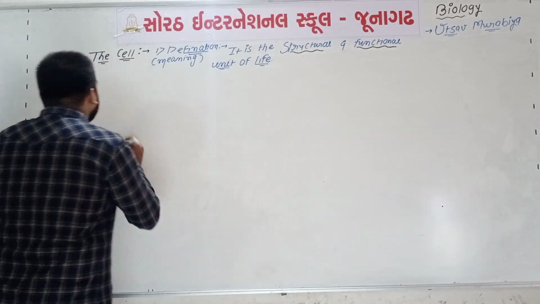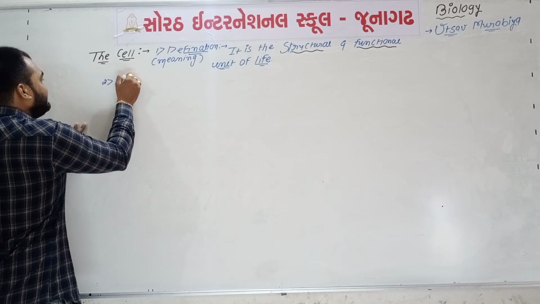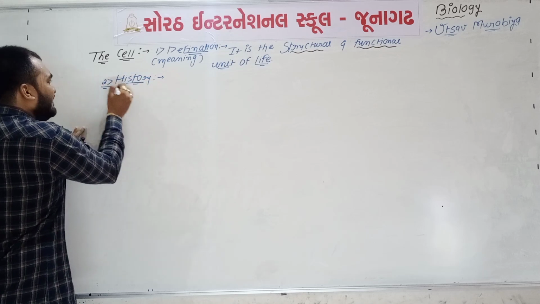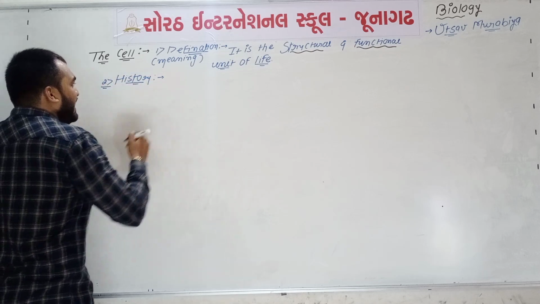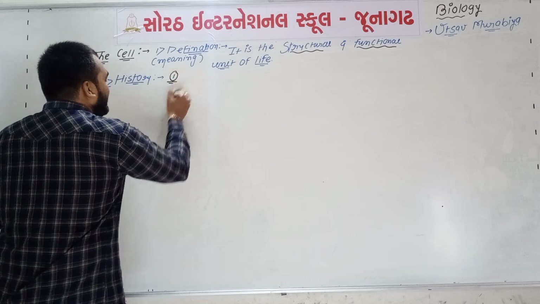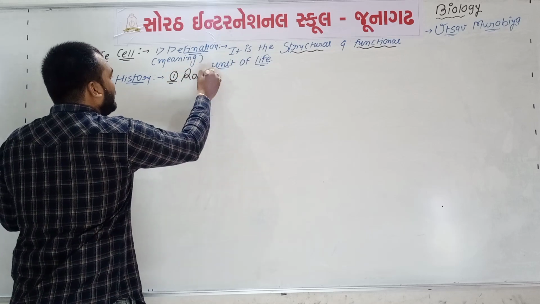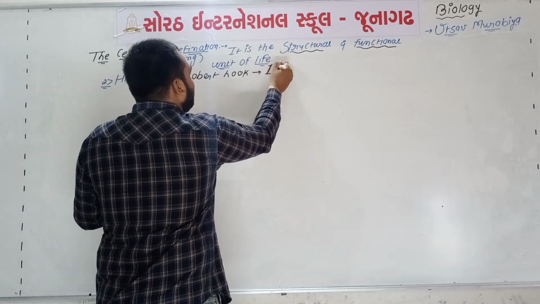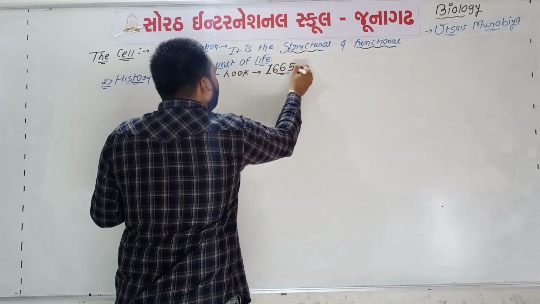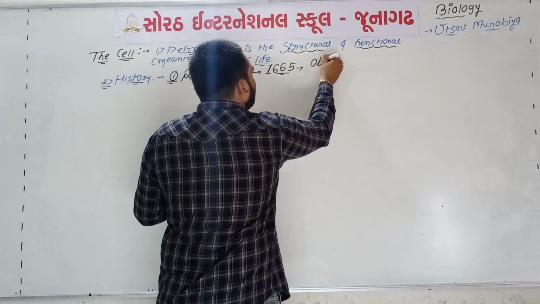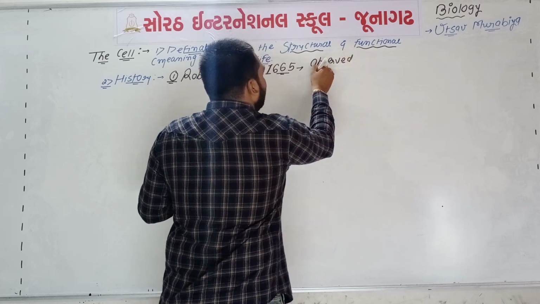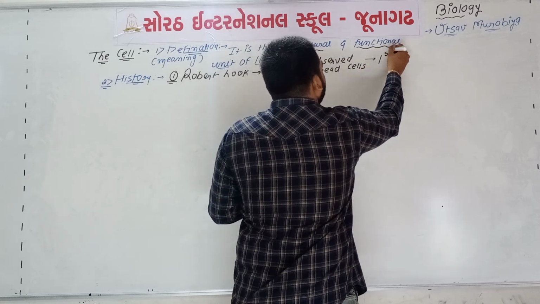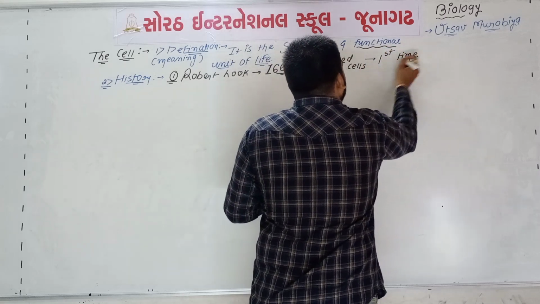Point number 2: if we talk about some history of the cell, here we are going to talk about some basic history of the cell. I am writing the first name. The first name is Robert Hooke. In the year 1665, he observed dead cells. He observed dead cells for the first time.